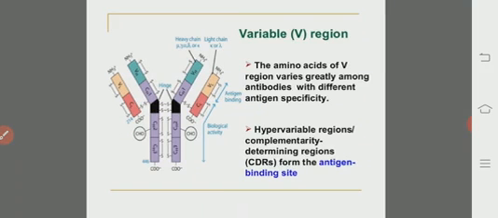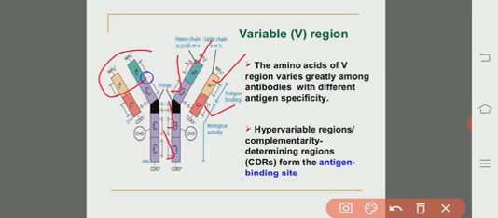Coming to the constant region, here we see the variable heavy chain VH, the variable light chain, constant heavy chain 2, constant heavy chain 3, and the constant light chain. So here we see the variable and constant regions of heavy chains and light chains.